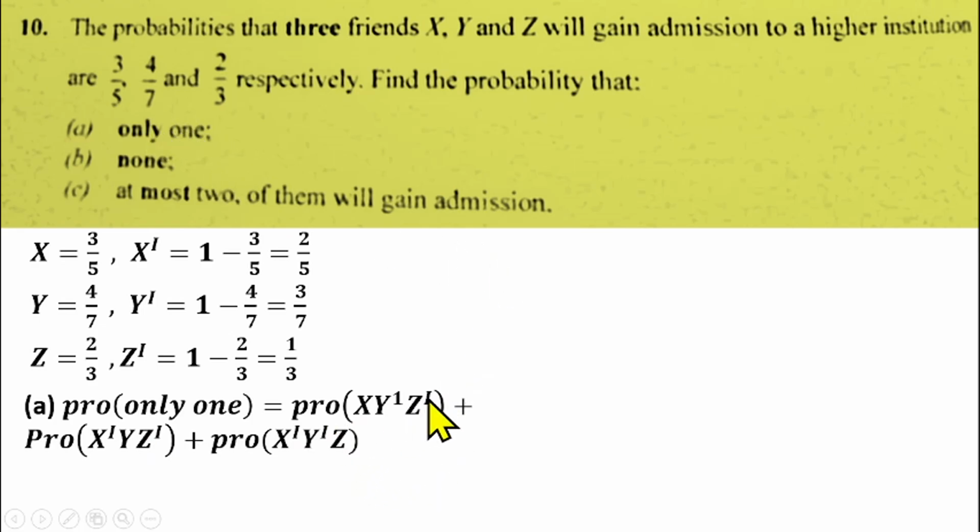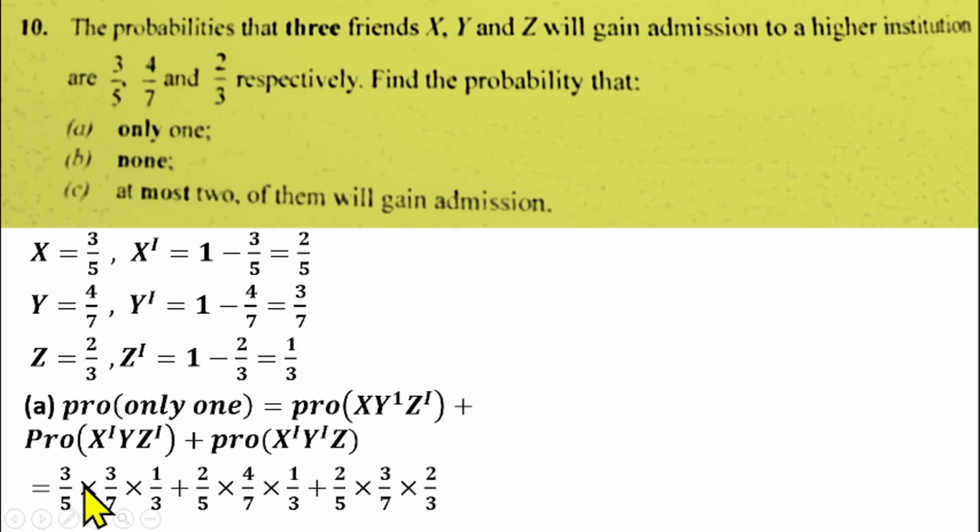And if you substitute the values into these options, we have the probability of S gaining admission is 3 over 5. So we'll have 3 over 5 times Y did not gain, that is 3 over 7, times Z did not gain, that is 1 over 3. So that gives us this one here. Then plus, which is this plus here, S did not gain admission is 2 over 5. We have 2 over 5 times Y gain is 3 over 7.